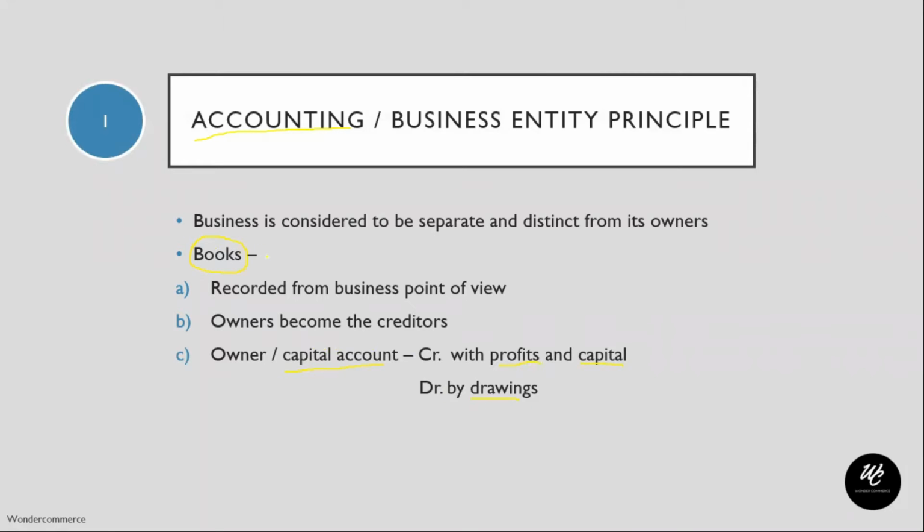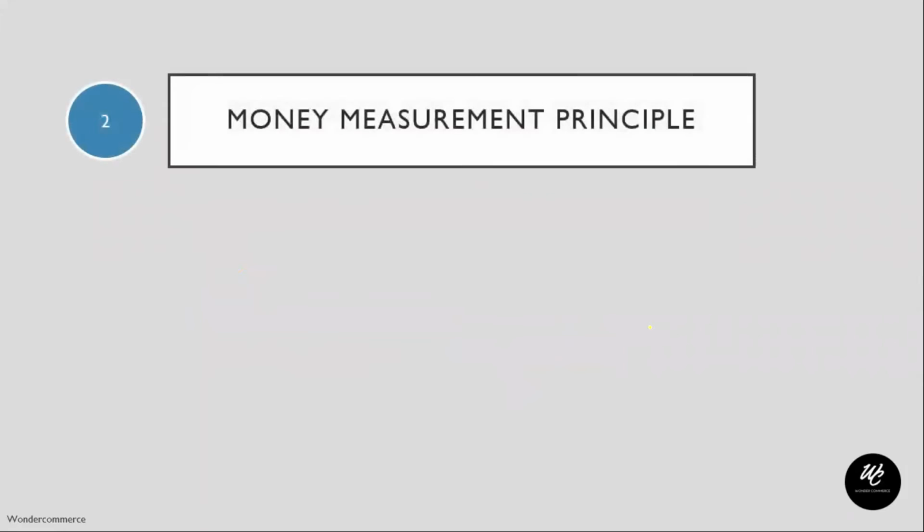So typically for this business, the owner is a liability. The business owes this much amount to the owner. This concept is very important because it states the distinction that has to be made between the business and the owner.